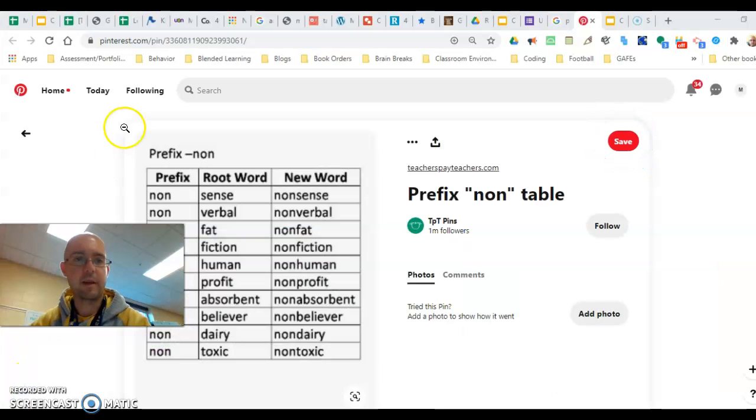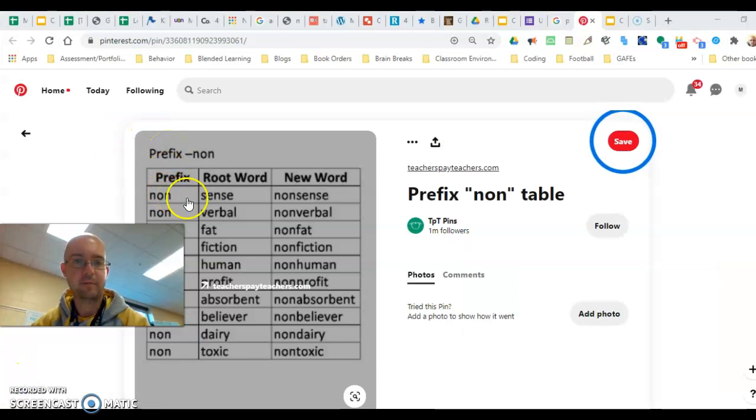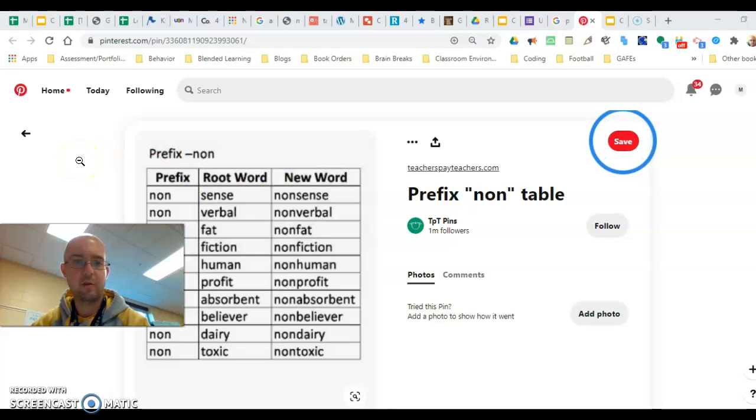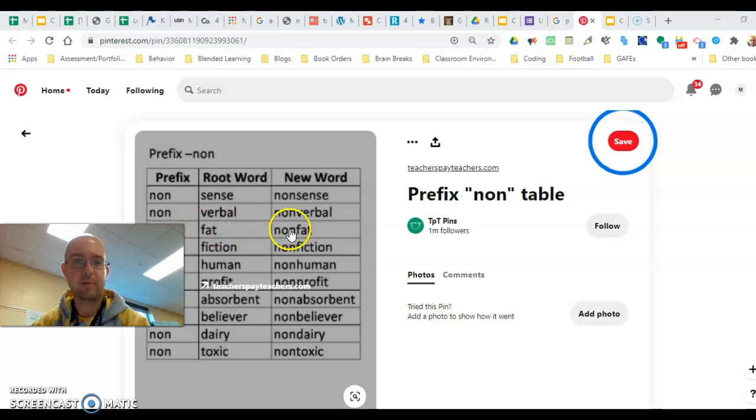Now we're going to look at that prefix non. So you've got the word sense, and now it's nonsense. Or another example is fat. So if you think of something that has no fat in it, it means it's non-fat. So think of non, it's very similar. I like to think of it as not. So if you look at human, non-human.